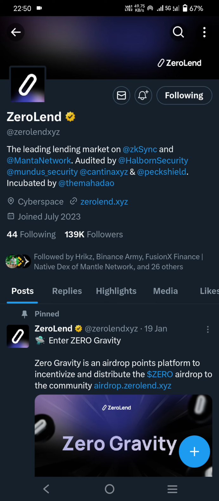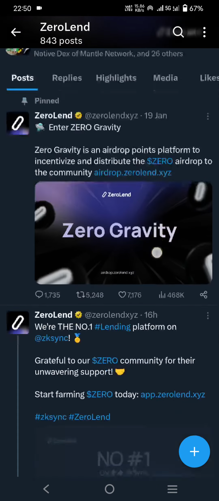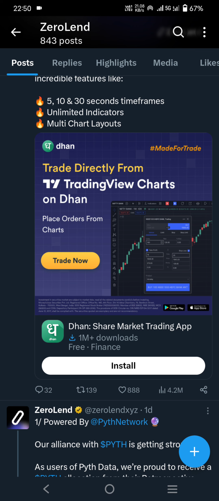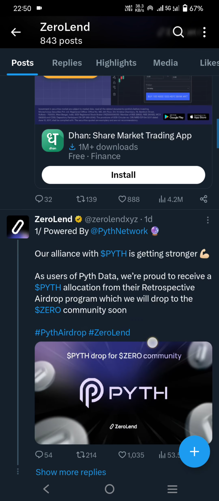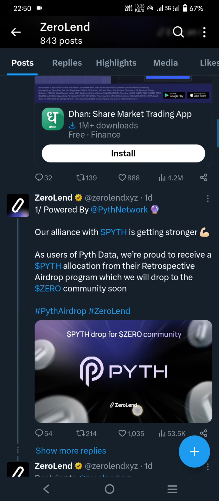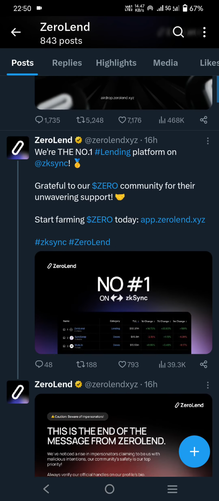Now I will discuss ZeroLend, a lending protocol, ZeroGravity. This is a huge potential project, and Binance, zkSync Era, Pyth Network, and Manta Network are already engaged with this. This is a huge project with profit coming soon. You can gain at least $500 to $5,000 profit, but some processes involve Pyth Network, so I will just discuss a little about the free user part only.